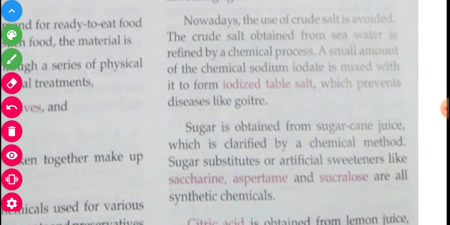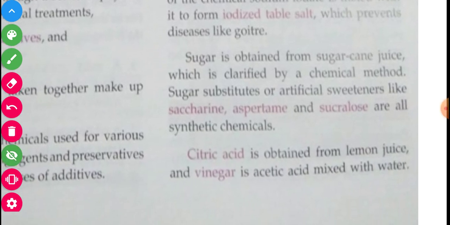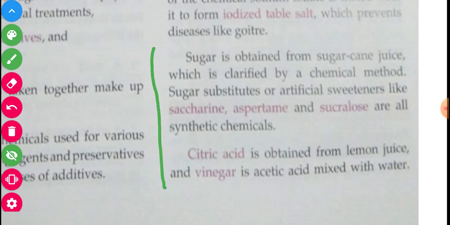Another is sugar. In the last paragraph we discuss that sugar is obtained from sugar cane juice, which is clarified by a chemical method.